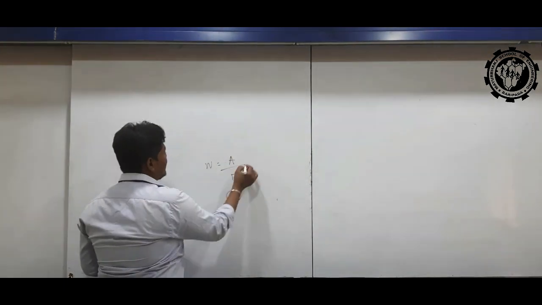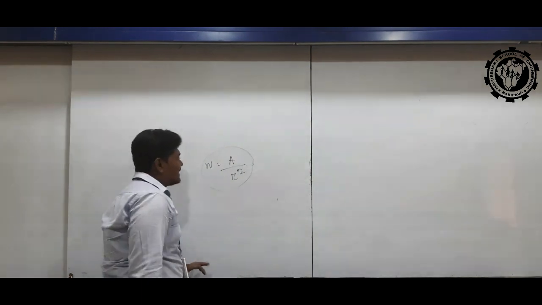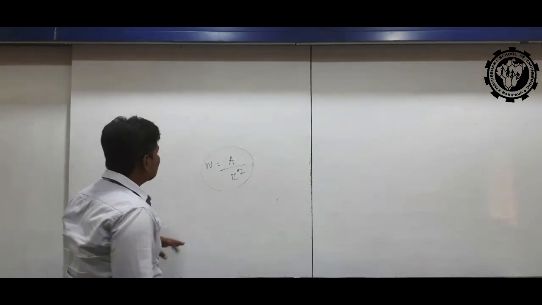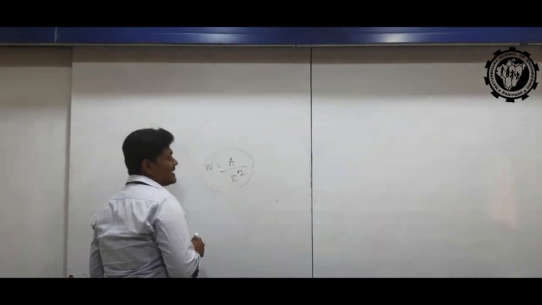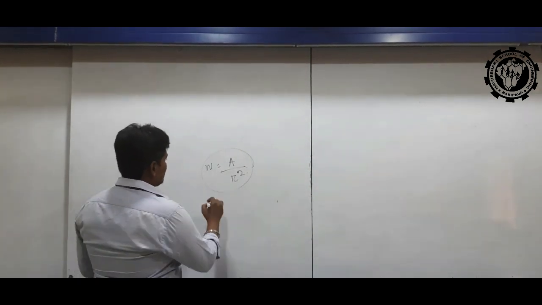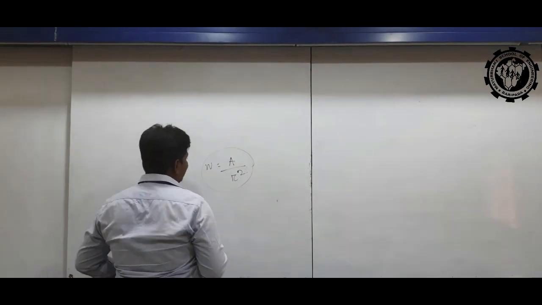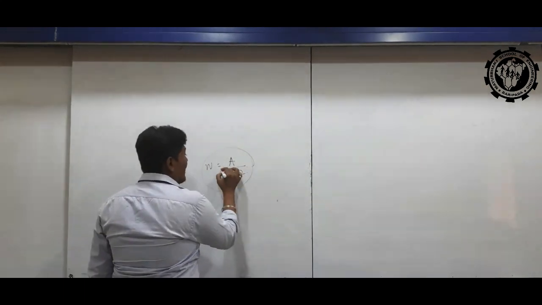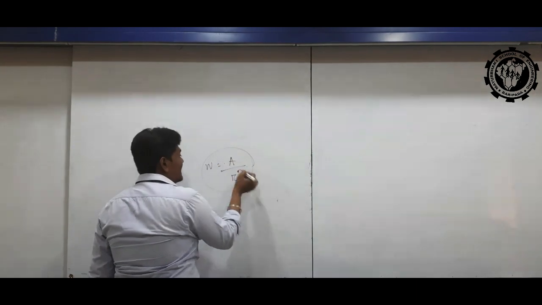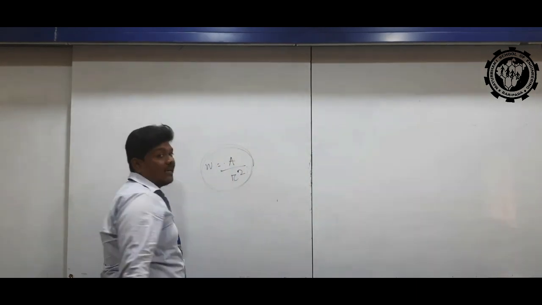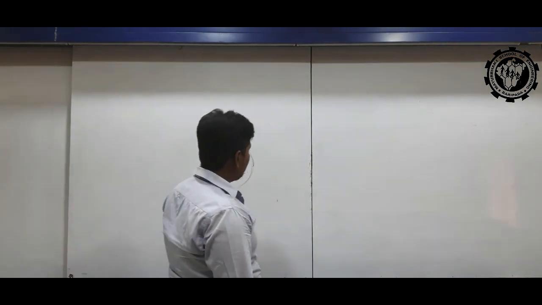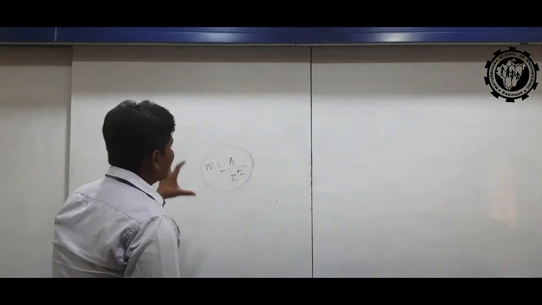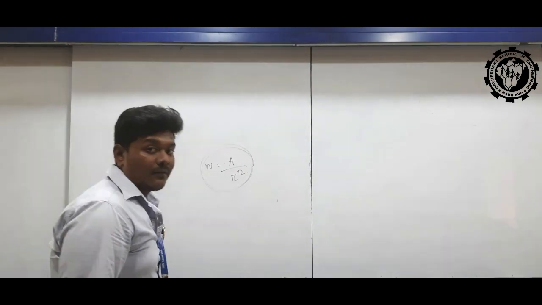Then the question is: the radius is 2r. So how do we get the answer? Now we can put in the formula. So omega equals A by r square. So this is the solid angle formula.